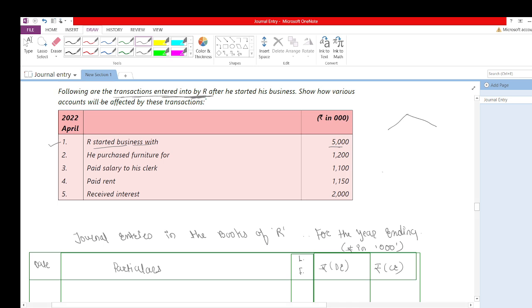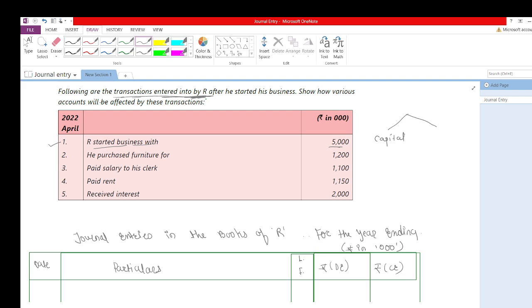So if I start a business, one thing that comes in is capital. And as we all know, capital is our liability. Why? Because of the business entity concept, according to which the business is different and the owner is completely different.